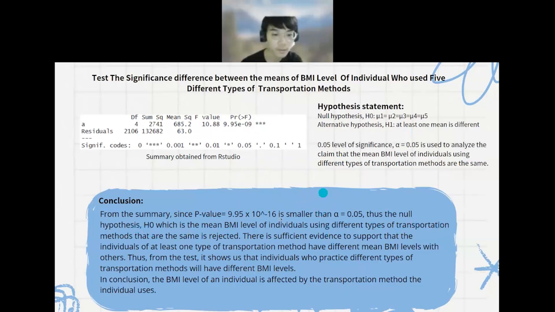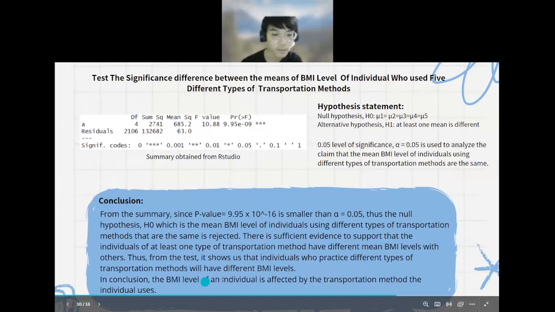There is sufficient evidence to show that individuals using at least one type of transportation method have a different mean BMI level from the others. In conclusion, the BMI level of an individual is affected by the transportation method the individual uses.